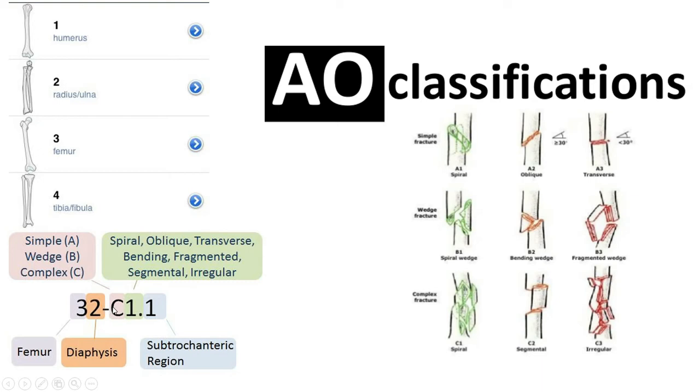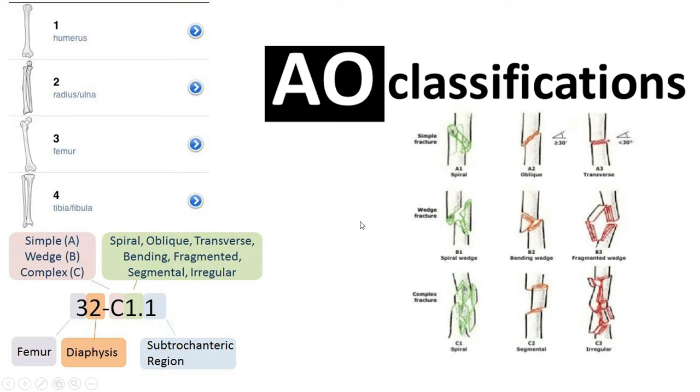After that there will be a stroke, then it will be sub-classified like the type of the fracture, the geographical pattern of the fracture, and the stability of the fracture, meaning the velocity of the fracture will be suggested.